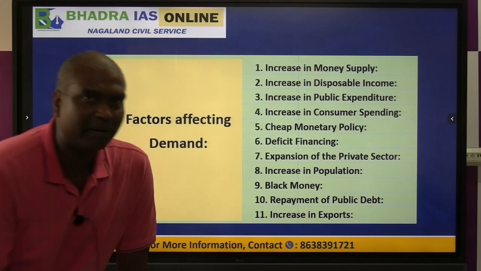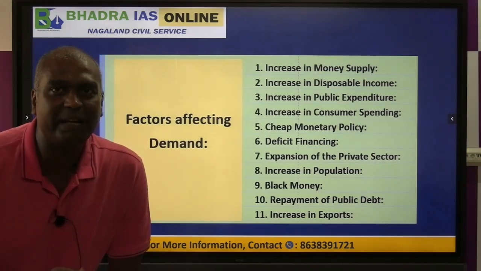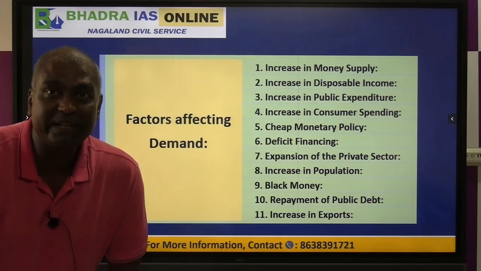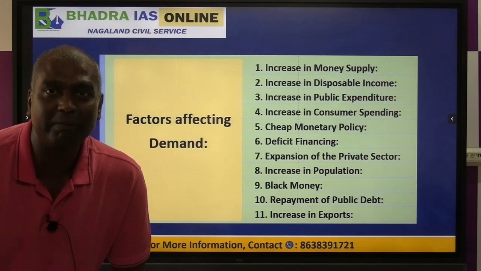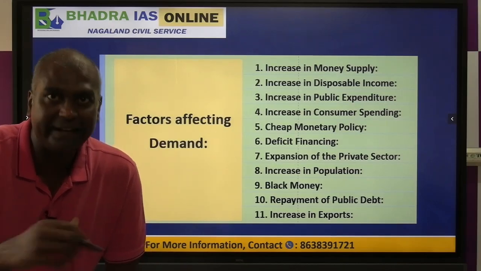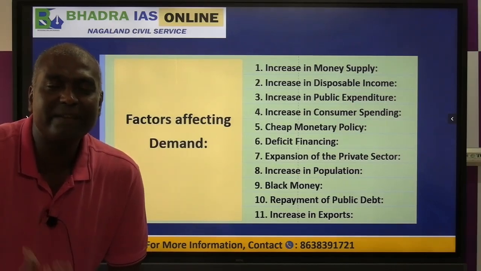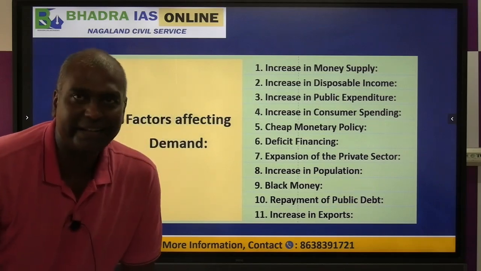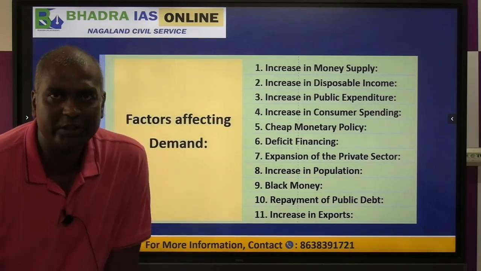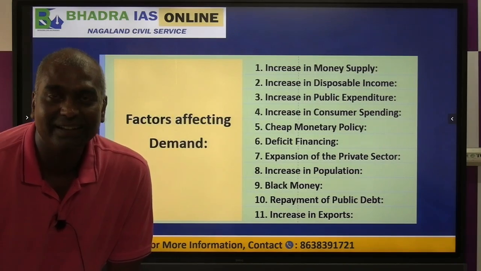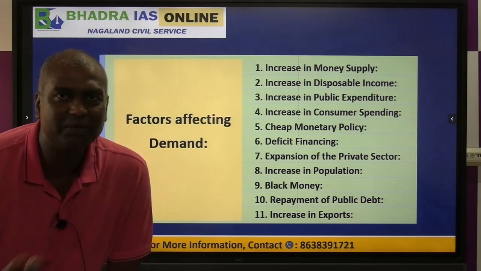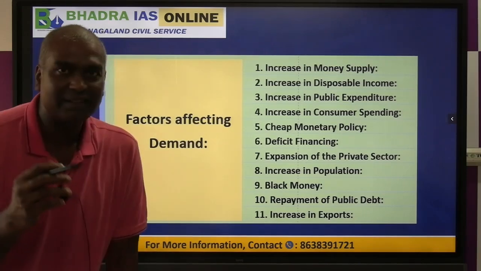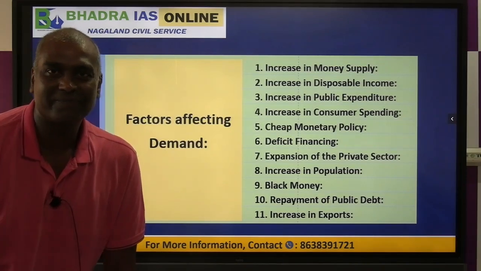Then repayment of public debt, mostly internal public debt. So when government borrowed money from people, if the government repays the money, it is called repayment of public debt. If it is internal within India, it increases the purchasing power of people. And the last one, increase in exports. Okay, if too much of the production is exported and very little is available, it will create a pressure. Now these are the factors which shift the demand curve. Clear?